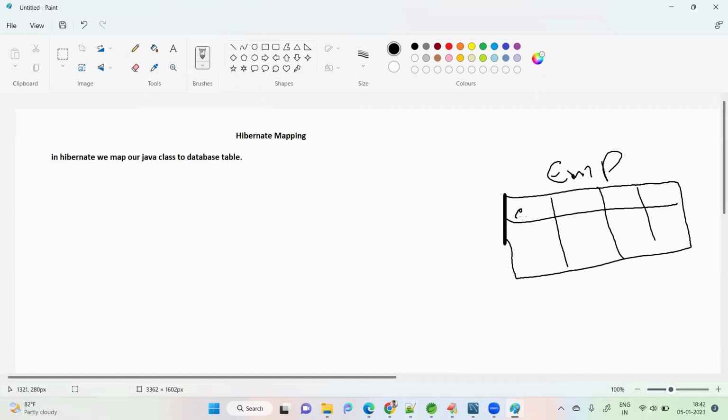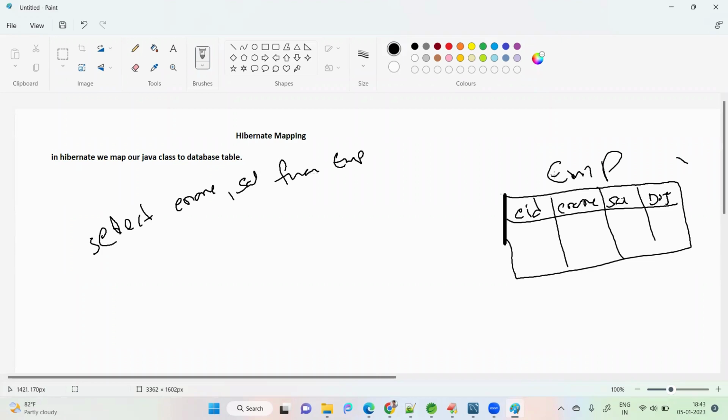Some column names I'm taking: employee ID, employee name, salary, maybe date of joining, same as we discussed last class. In JDBC I write one query to get some data: select ename, salary from EMP. This is the query I fired through JDBC using a statement object. Up to here clear, it is working fine, no problem.